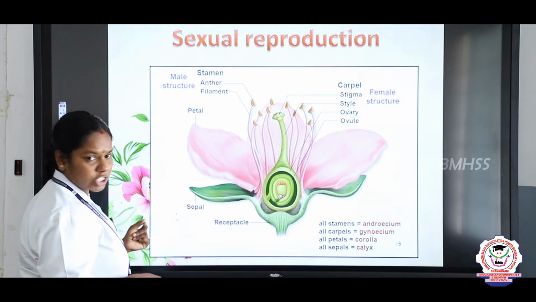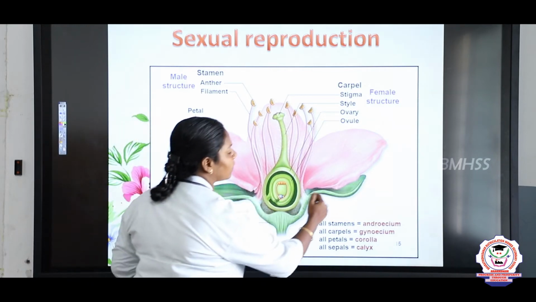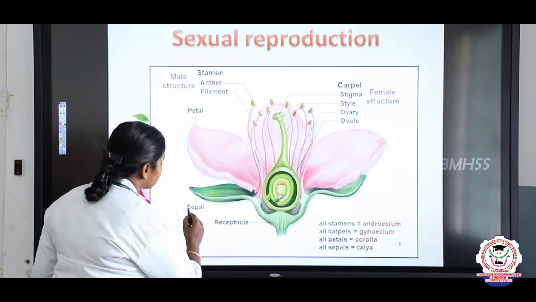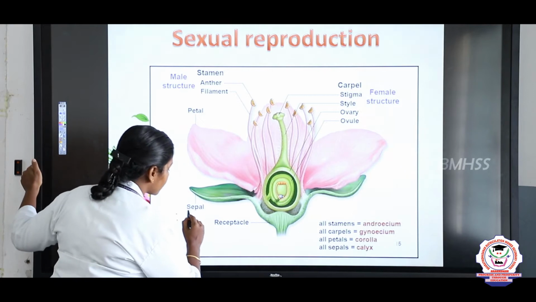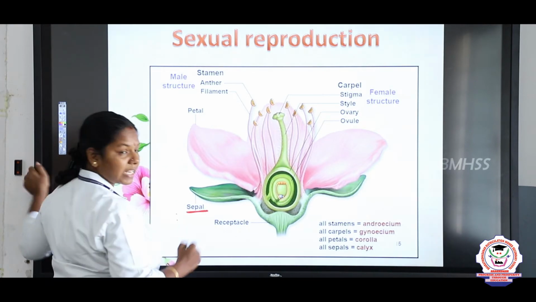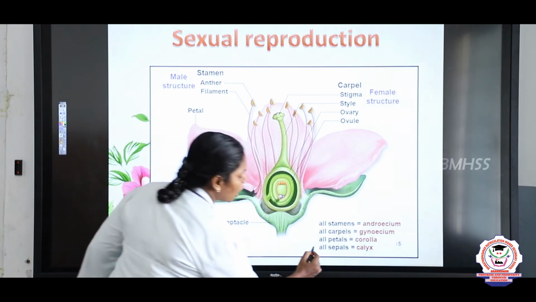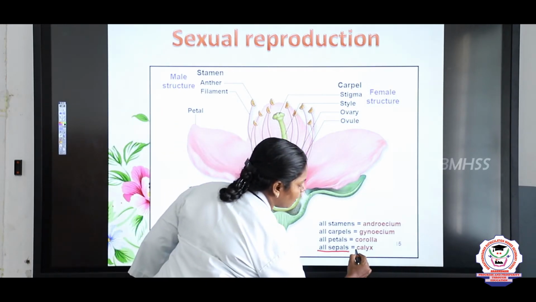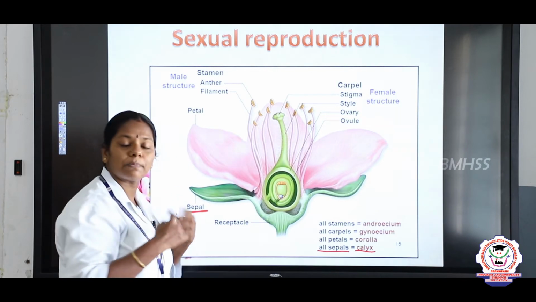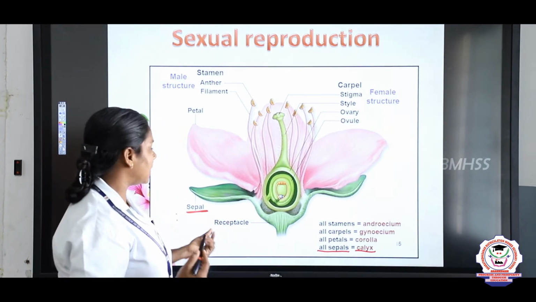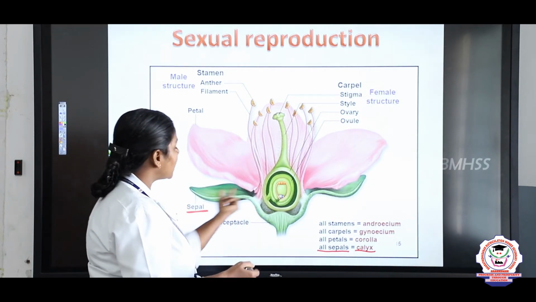The outermost structure of the flower is the sepals. The green colored portion of the flower we call a sepal, and all sepals fuse together to form a calyx. Next to that we have the petals.